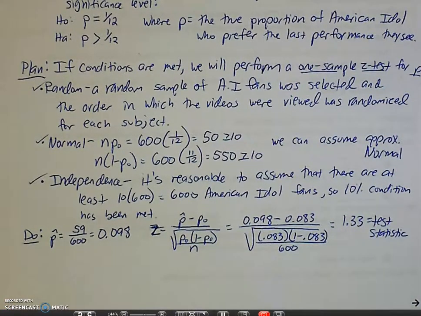Woohoo! What does that tell us? It's kind of like a standard deviation, how far you are from what you're predicting. In this case, our claim. So now we need to turn our test statistic into a p-value. Well, since we're using normal techniques, we're going to use normal CDF.